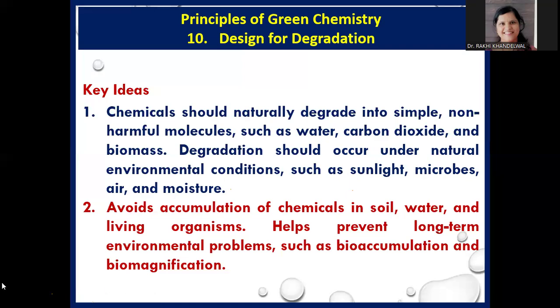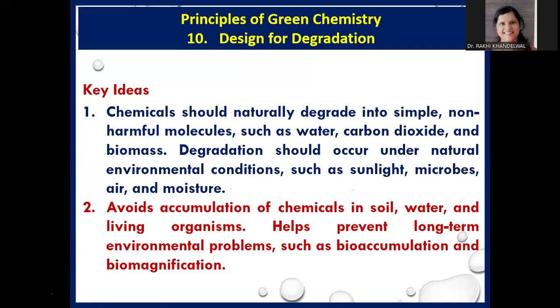Similarly, the second key idea behind design for degradation is to avoid accumulation of chemicals in soil, water, and living organisms. So basically, it helps to prevent long-term environmental problems such as bioaccumulation and biomagnification. So basically, two things are there in the design for degradation, the 10th principle of green chemistry.